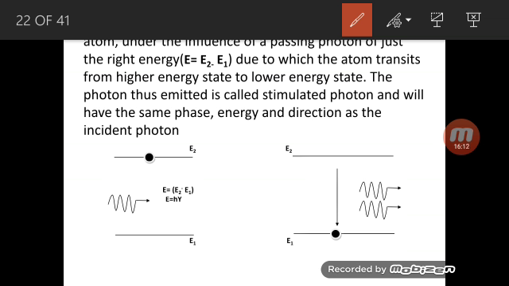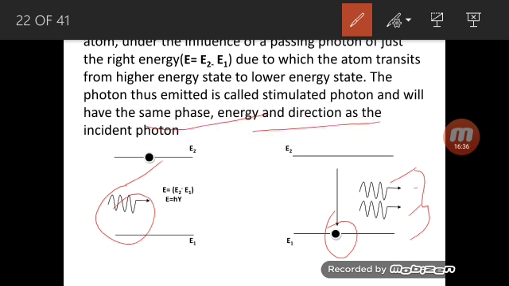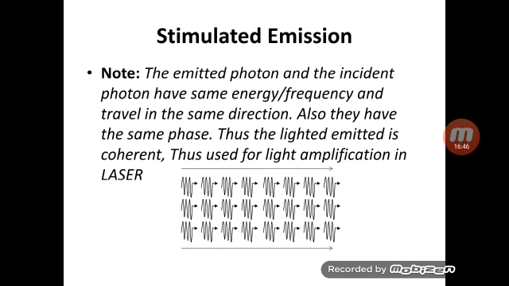So it requires an external energy. When an atom is in the excited state, with the external energy I can make the atom go back to the lower energy state, thereby getting the emitted photons. From one photon I get two photons. So in this type of light emission you have two photons, both with the same phase, same energy as well as the same direction as the incident photon. Got it? So this process is called stimulated emission, and there is one important property here.